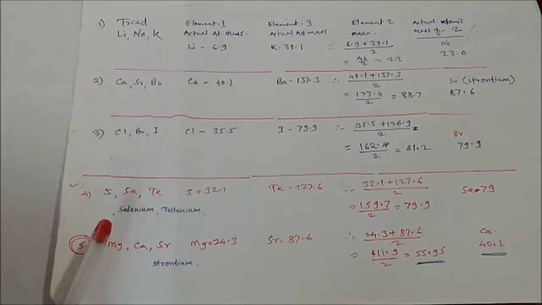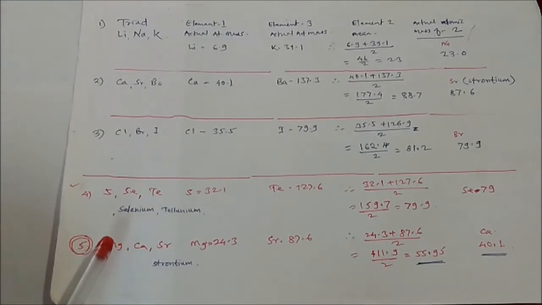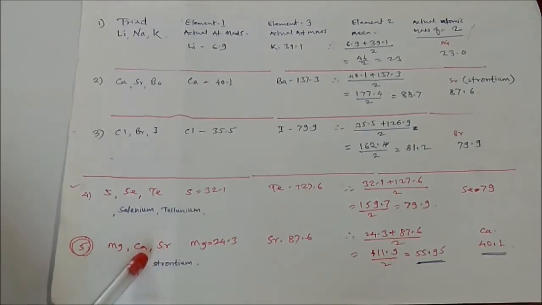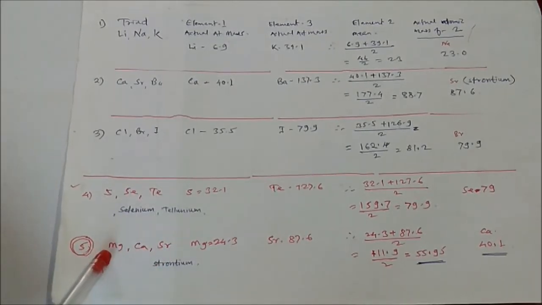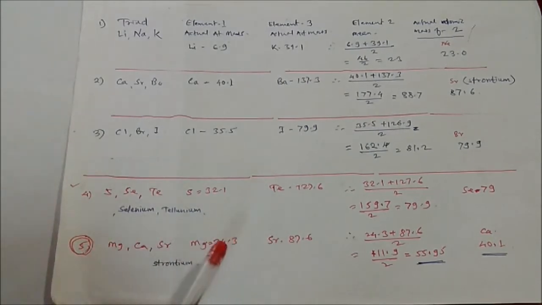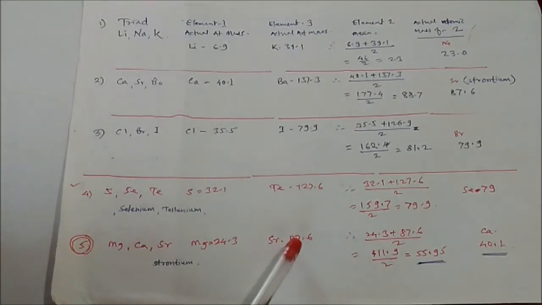But what happened in the case of other elements? He gave somewhat different triads, for example, magnesium, calcium and strontium. Here magnesium has atomic mass 24.3, and strontium has atomic mass 87.6.